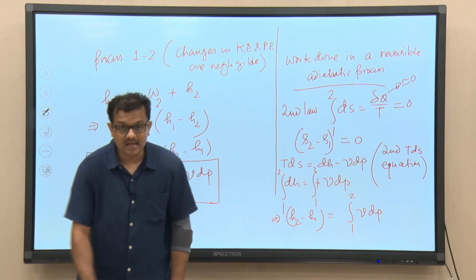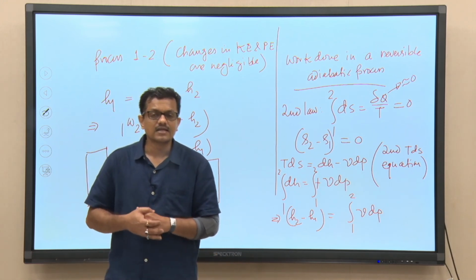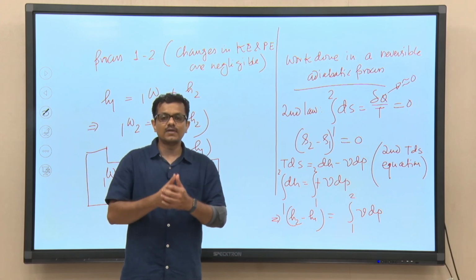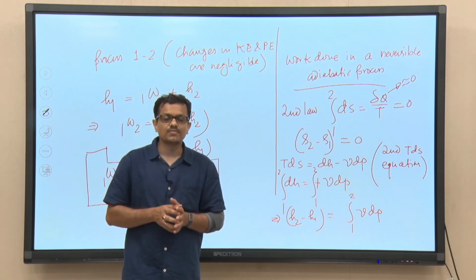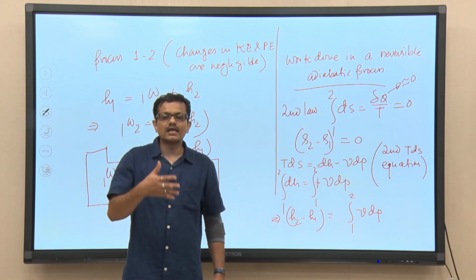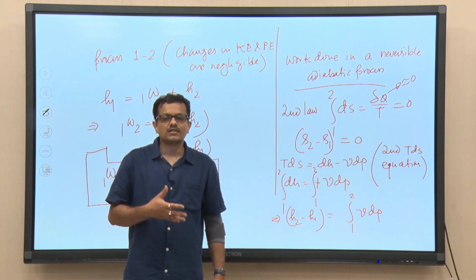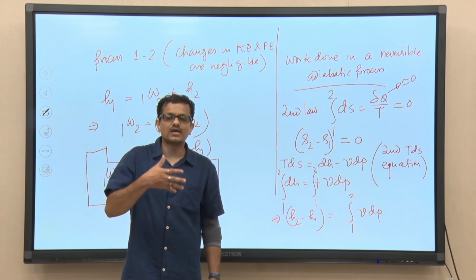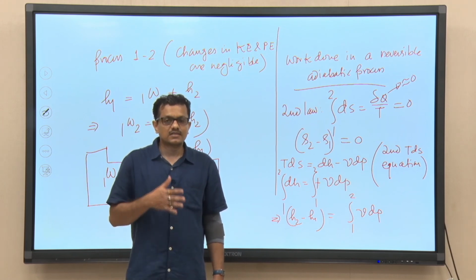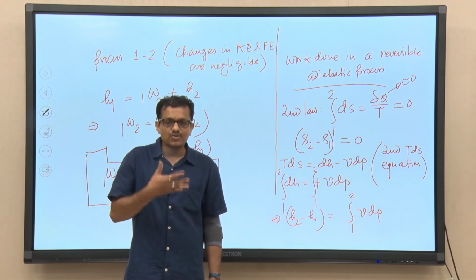To summarize, we have tried to understand that if we eliminate the problems which we have seen in the ideal Carnot cycle, the ideal Rankine cycle is better. The problems associated with the ideal Carnot cycle are not there in the ideal Rankine cycle, but still there are a few issues.